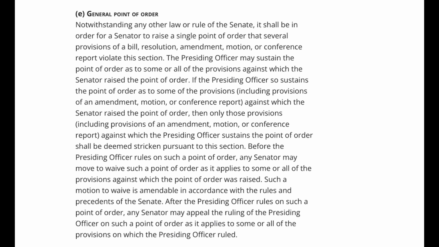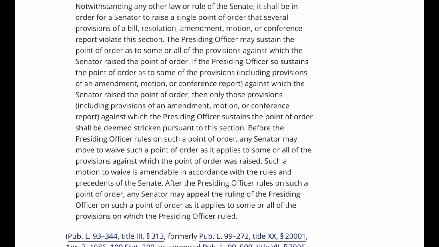Before the presiding officer rules on such a point of order, any senator may move to waive such a point of order as it applies to some or all of the provisions against which the point of order was raised. Such a motion to waive is amendable in accordance with the rules and precedents of the Senate. After the presiding officer rules on such a point of order, any senator may appeal the ruling of the presiding officer on such a point of order as it applies to some or all of the provisions on which the presiding officer ruled.